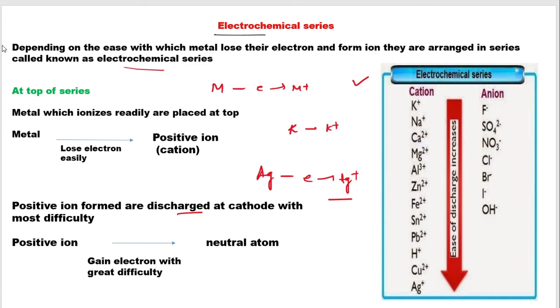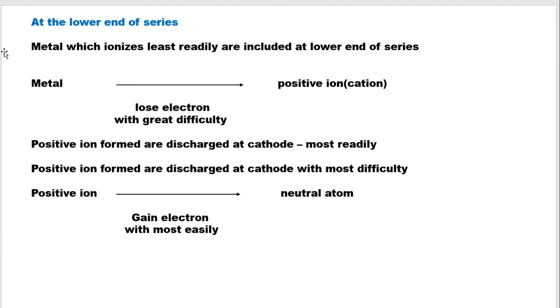So the metals at the top will easily lose electrons to form ions, but will find it very difficult to get discharged at the electrodes. Similarly, the metals placed at the lower end of the series will not ionize easily, but they will be discharged at the cathode more readily than the ions present at the top.